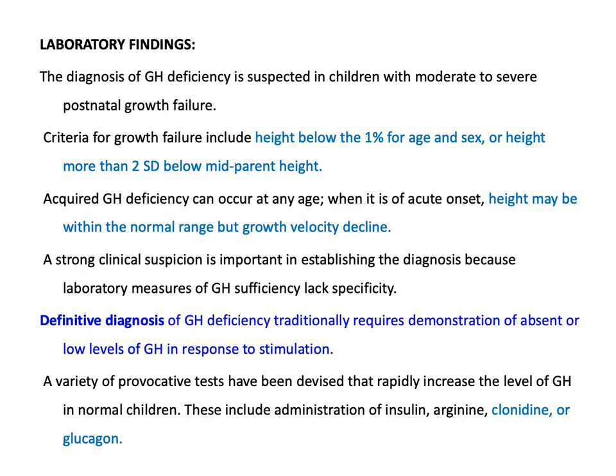But when we look at his previous growth, he was on the 50th centile, and then the growth velocity declined and he became 25th centile, and if we leave the patient, he will go below the 3rd centile or below the 1st centile. We cannot wait until the growth velocity declines more and more. We must do the investigations immediately. A strong clinical suspicion is important in establishing the diagnosis because laboratory measures of growth hormone deficiency lack specificity.